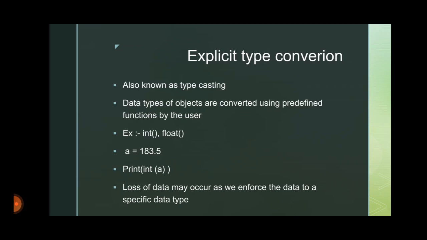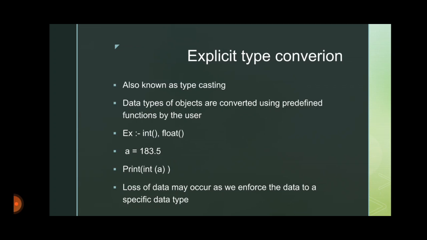Next, explicit type conversion. It is also known as typecasting. Here, the conversion is directly specified by the programmer or the user. We have to specify what type conversion we want, and there are predefined functions for performing this, like int, float, etc. Consider a variable a which has the value 183.5, a float value.